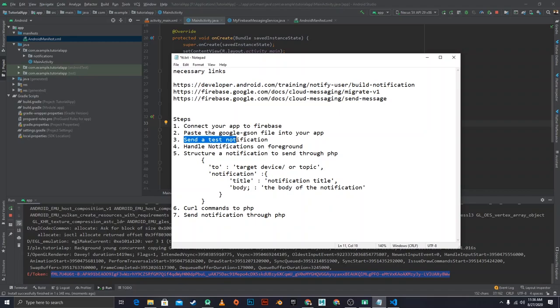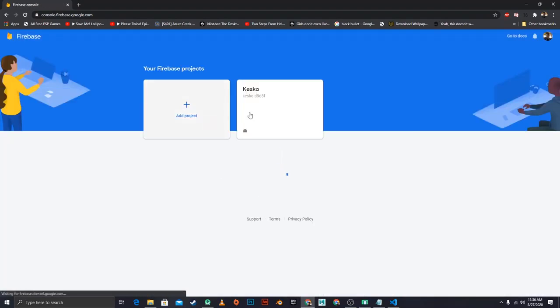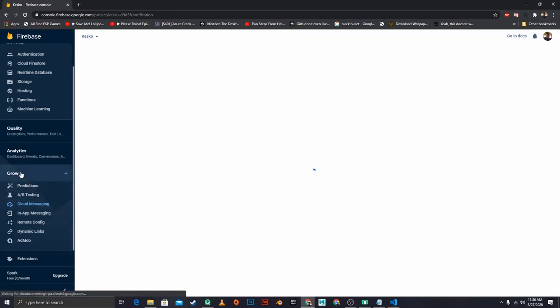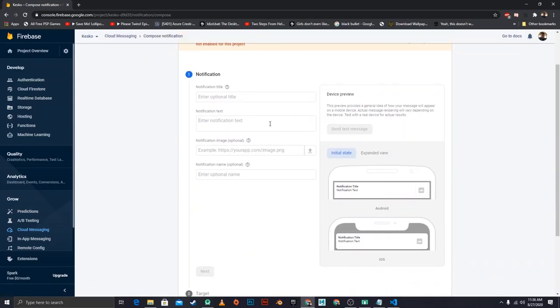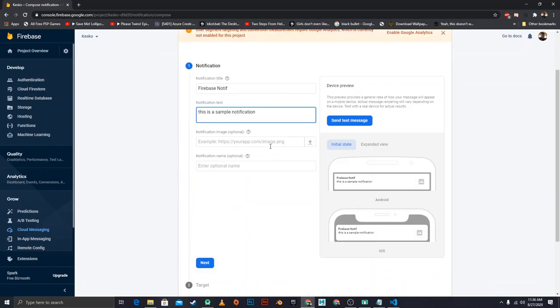So for the next step, where we are supposed to send a test notification, we're going to go back into our Firebase console, and we're going to select the application that we're using. So for me it's Casco right there, and then you're going to go into cloud messaging. That's at the bottom. So if you don't see it, you can just click on grow and click cloud messaging, and then select send your first message. This is where you build the message that you want to send. So the title of this notification, I'm going to call this Firebase notif, and then the notification text would be this is a sample notification.